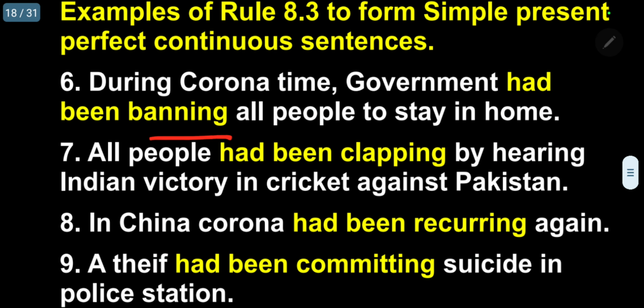Number 7. All people had been clapping by hearing Indian victory in cricket against Pakistan. Number 8. In China, Corona had been recurring again. A thief had been committing suicide in police station. Please follow.